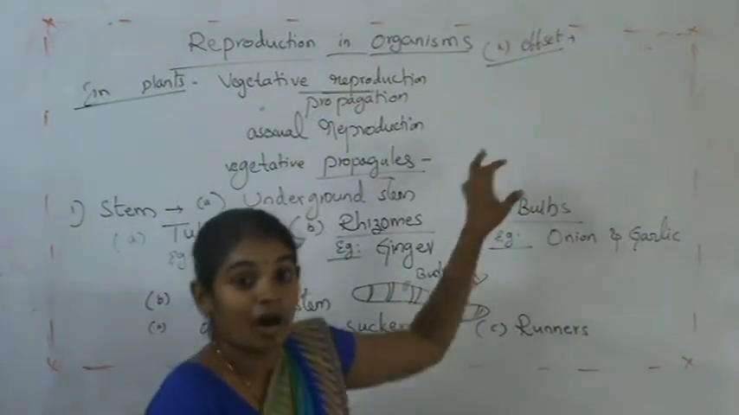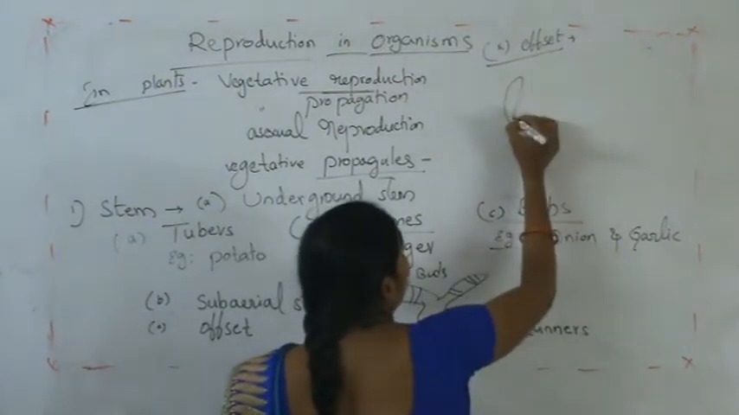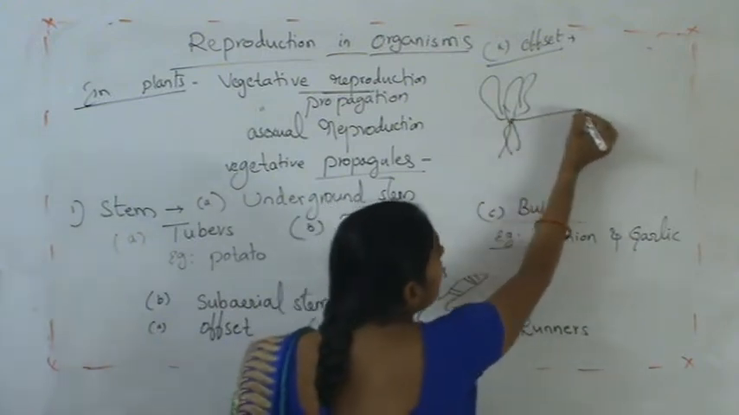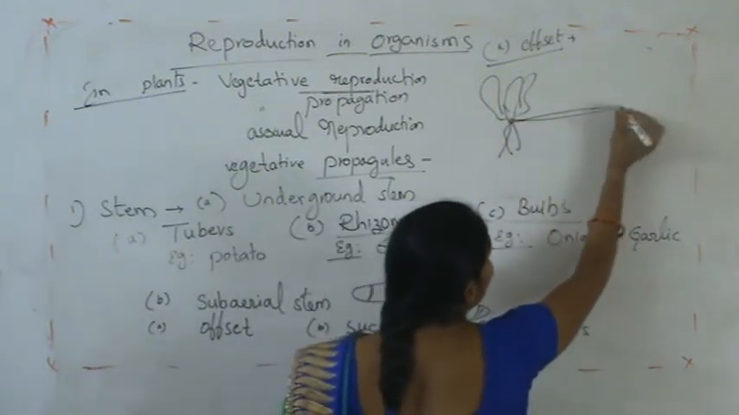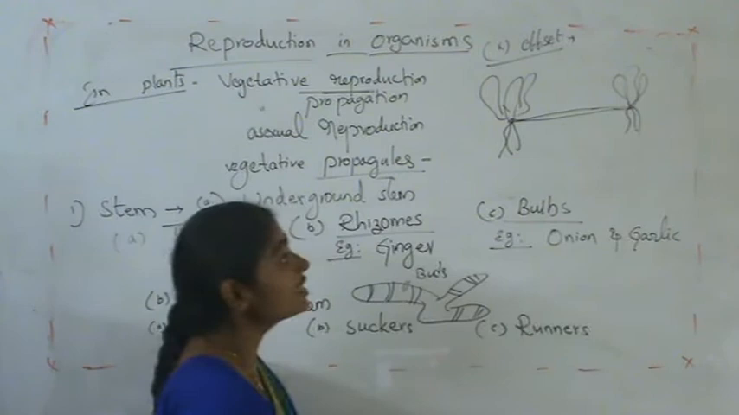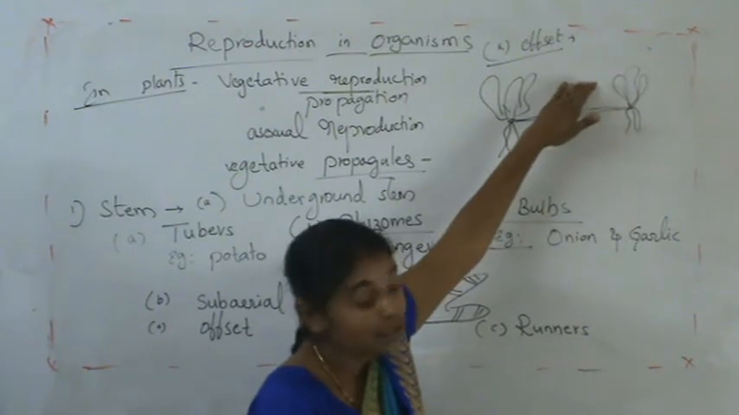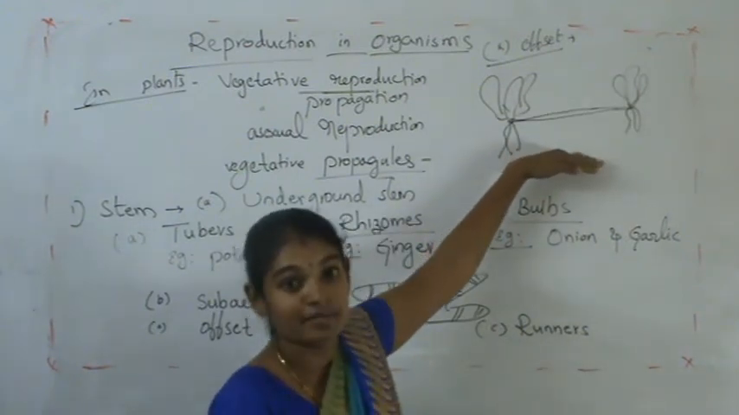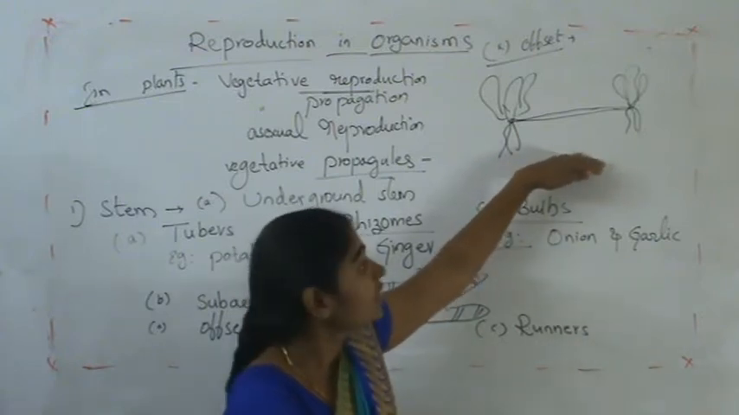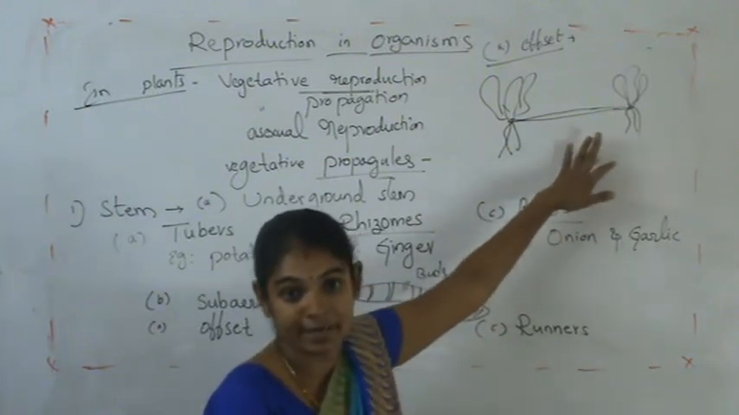Here a horizontal branch arises from the plant. So for example, if it is a plant, from this the horizontal branch is formed like this. And from this horizontal branch, above the branch leaves are formed and below the branch roots are formed. So it is a rapidly increasing type of reproduction by which a greater number of plants will arise in a short period of time.